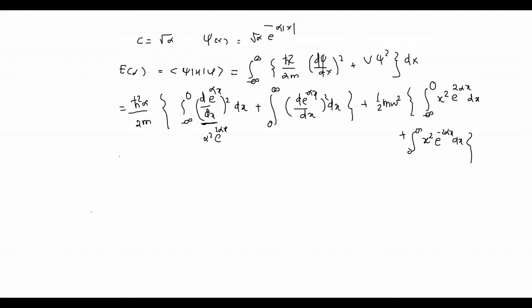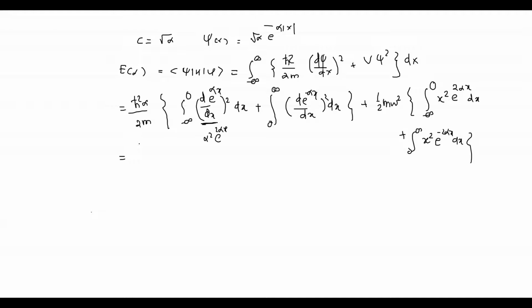Okay, and this limit will become infinity to 0. But the minus sign in front of the dx I can use to change the limit from 0 to infinity. It was infinity to 0, I use this minus sign to change it from 0 to infinity, and therefore this integral will be the same as this integral, with limits 0 to infinity, e raised to minus 2 alpha x.